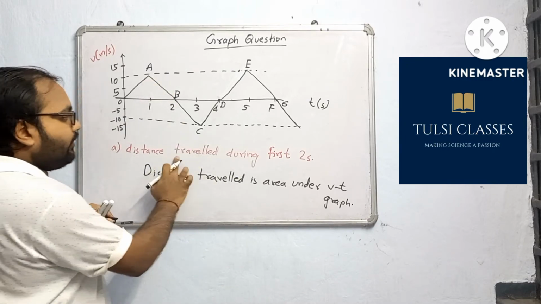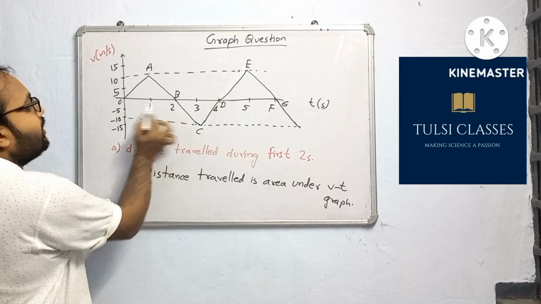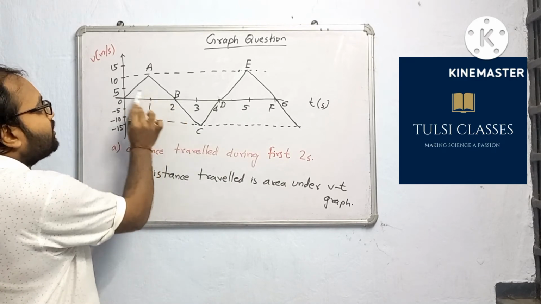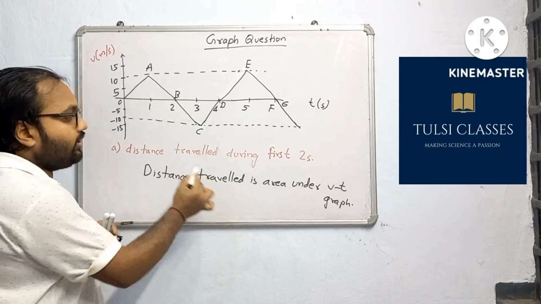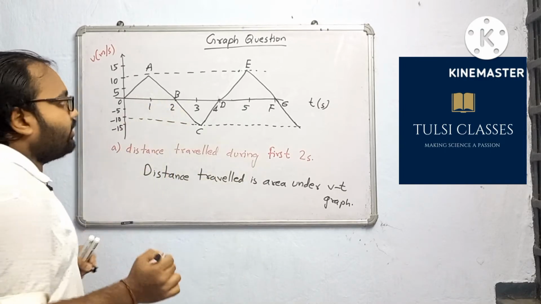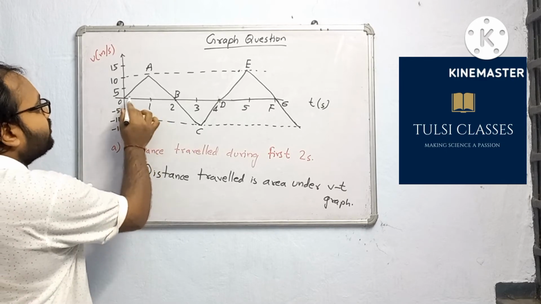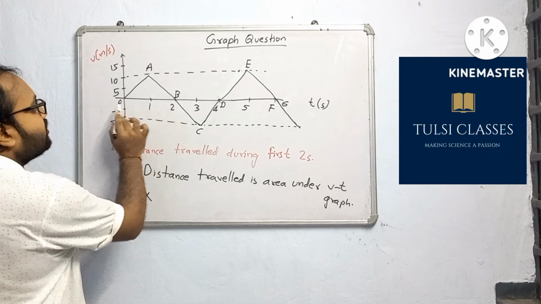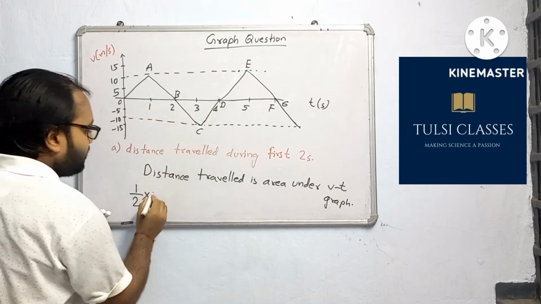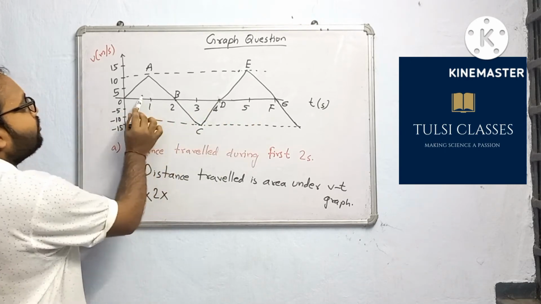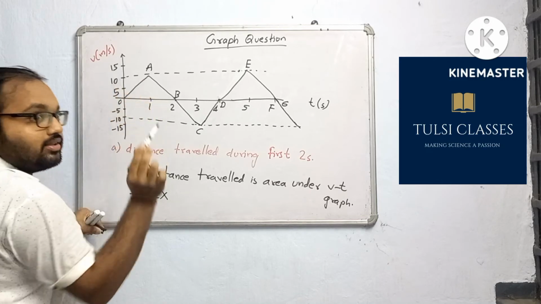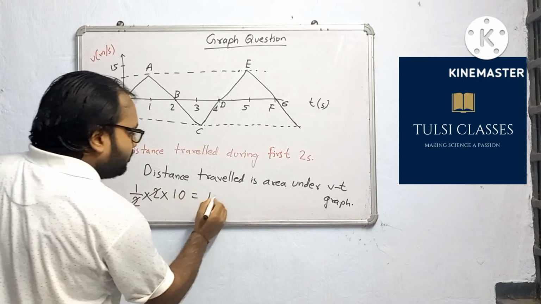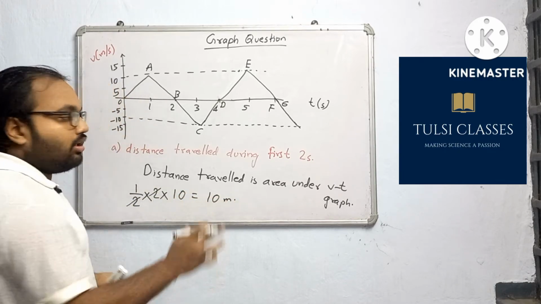Now we have to find the distance traveled during the first 2 seconds. See, that means from O to B. This part, this triangle, we will find its area, then we will get the distance traveled during the first 2 seconds. Let us find what will be the answer. This is a triangle, so half into base, base is 2 units, half into base into height. What is the height? Perpendicular distance, it is 10. So the 2 gets cancelled, 10. 10 meter will be the answer for this part.